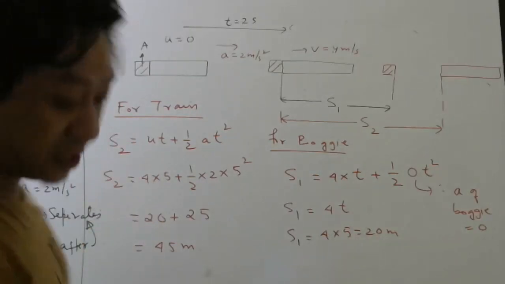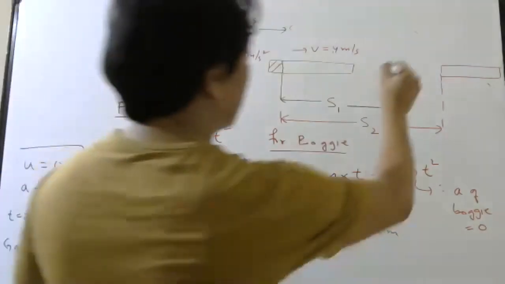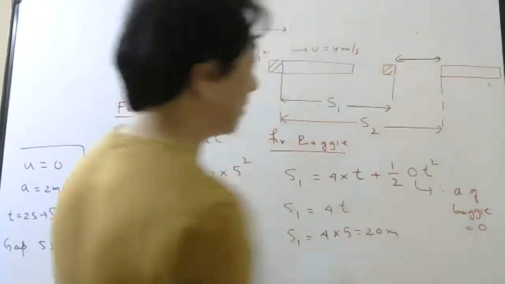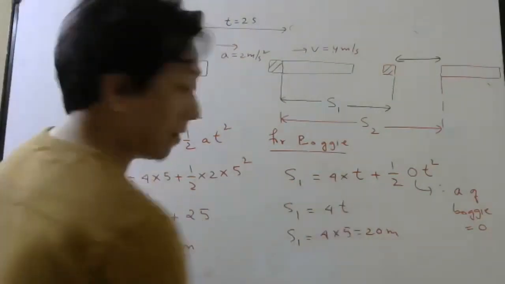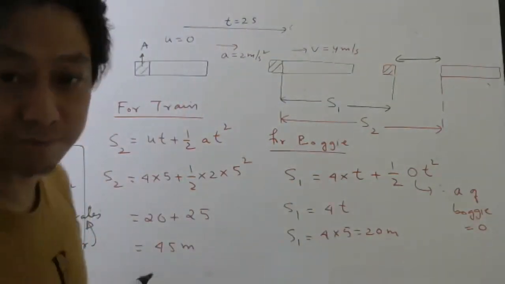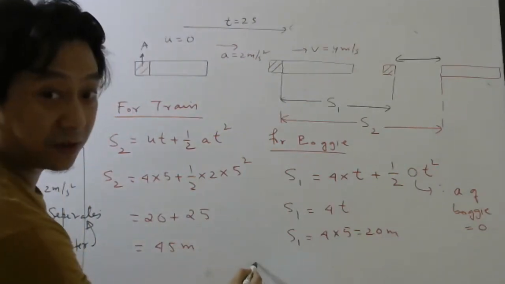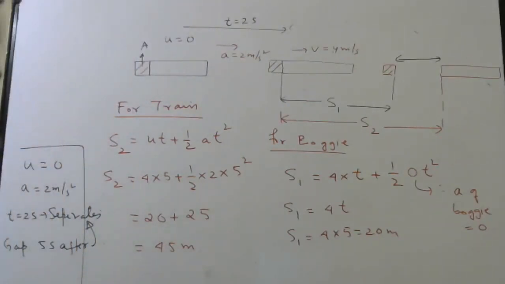So what is the distance between them? This is the distance between them. Correct, no? So where shall I write the distance between them? Here let me try to write, there is no space only. So first you write till here, then I will explain. I will try to revise this question, no problem.